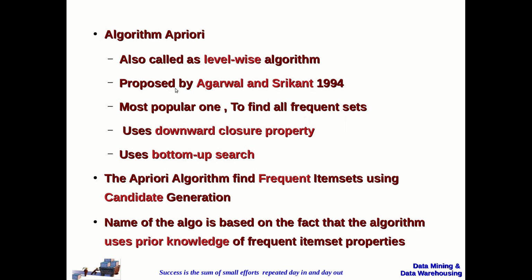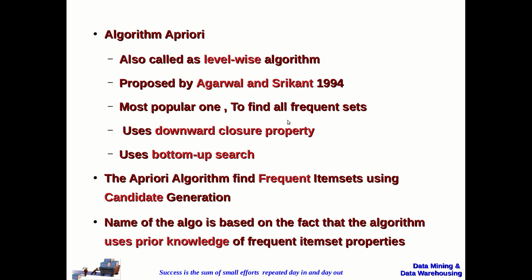The a priori algorithm is one of the algorithms which is used to discover the frequent item sets from the given transaction database. The algorithm is also called as level-wise algorithm, and this is proposed by Mr. Agarwal and Mr. Shrikant in 1994. In one of the conferences, they have presented this particular paper. And this is the most popular algorithm for finding the frequent item sets.